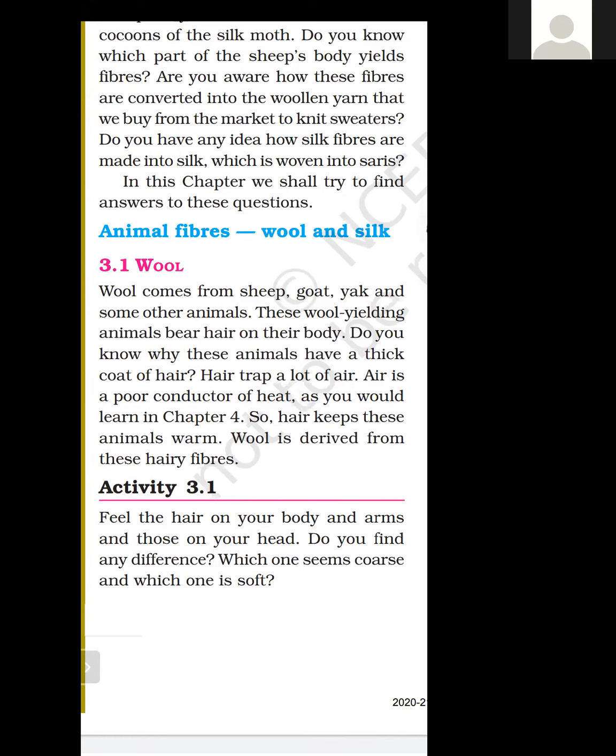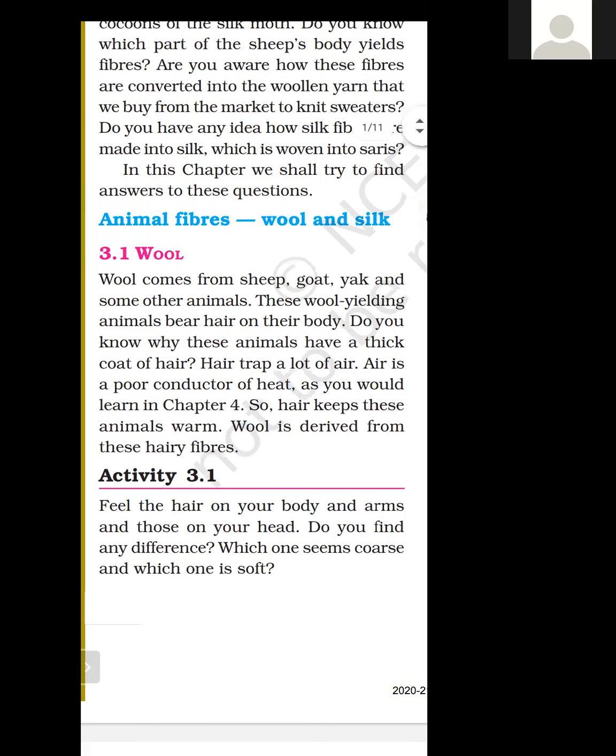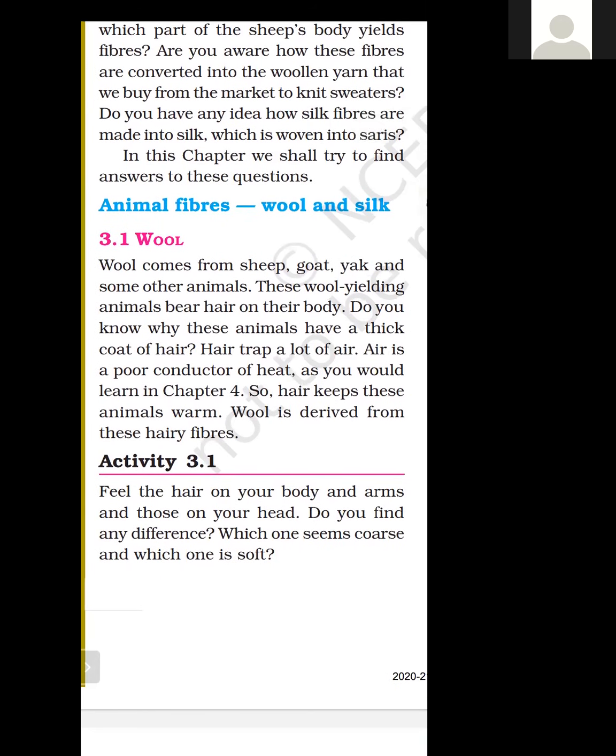The meaning of yield is the total product, means total outcomes. These wool yielding animals, wool giving animals, you can also say wool producing animals, means the total produced. These wool yielding animals bear hair on their body. So they are having hair on their body.